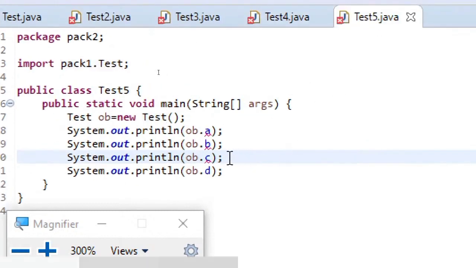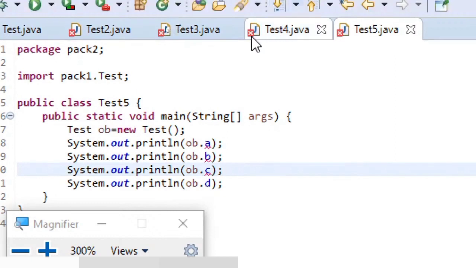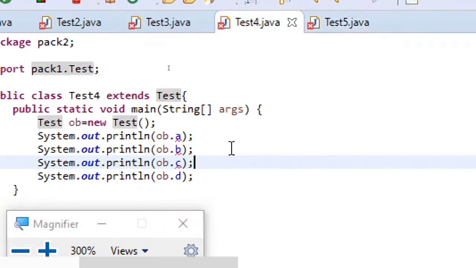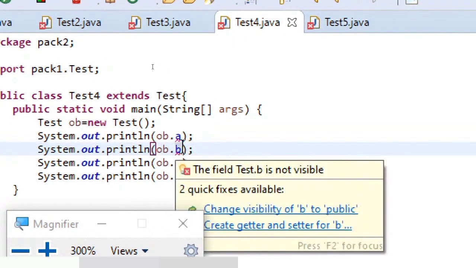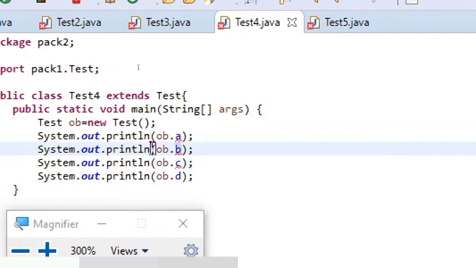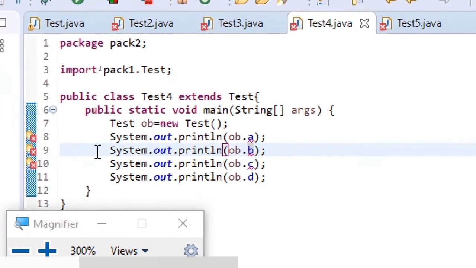So again with the test 5 it's the same. Just hold on a second. Actually this B should be working fine here because it is declared protected, and protected members can be accessed by the children anywhere. So that's what I'm just pausing while explaining you. Here, why is it not getting access?